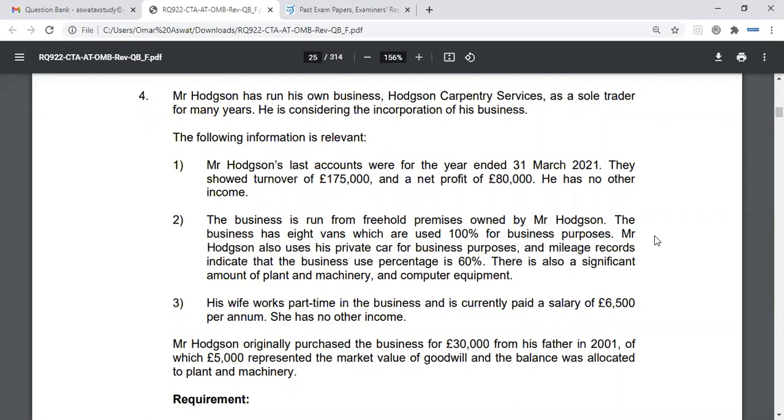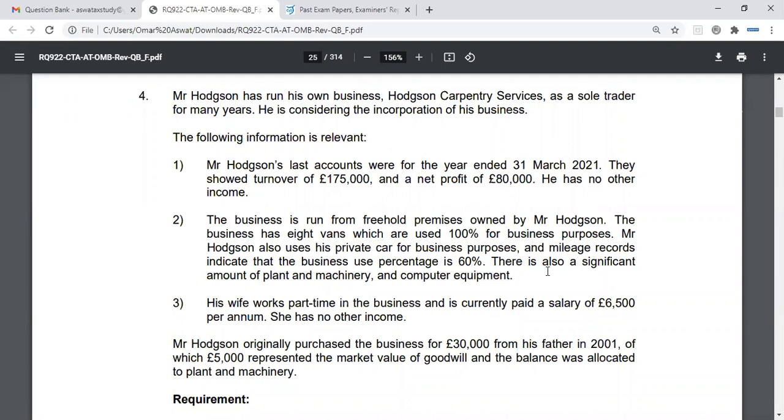If the car was transferred into the company, but he uses it 40% for private use, then there will be a benefit in kind, right? Because now the company owns the car, but he's still using it 40% privately. Therefore, there will be a car benefit charge as well as a fuel benefit potentially, which will be subject to his marginal tax rate, subject to income tax effectively as some sort of employment income. And the company would also be subject to Class 1A NIC.